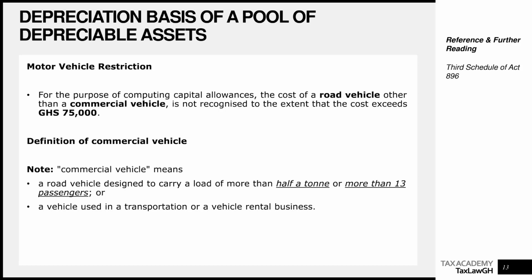Also, still under the definition of commercial vehicles, we are saying a vehicle used in a transportation or vehicle rental business is a commercial vehicle. So once it's clearly a business you use for transportation or for rental, then it is a commercial vehicle. So here, there's some argument that, well, because the law says the first bullet or the second, which is either the half tonnage or more than 13 passengers or used in rental, then it means the same Camry. If you're using the Camry in a rental business, then it could qualify, the whole amount or the whole cost could qualify, provided that you are using the Camry wholly in the rental business.